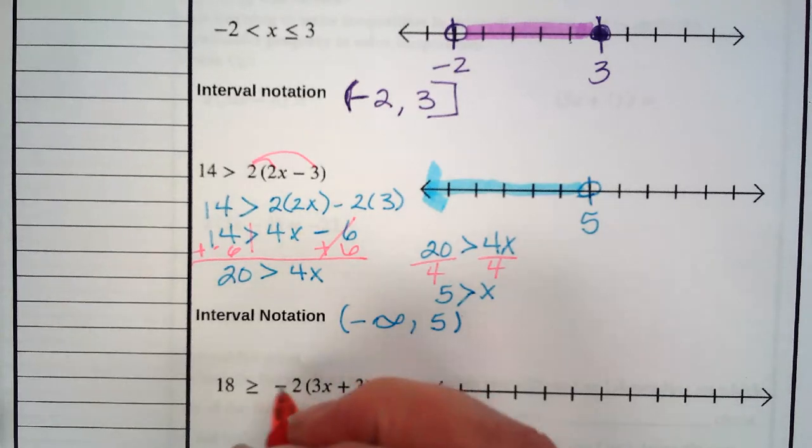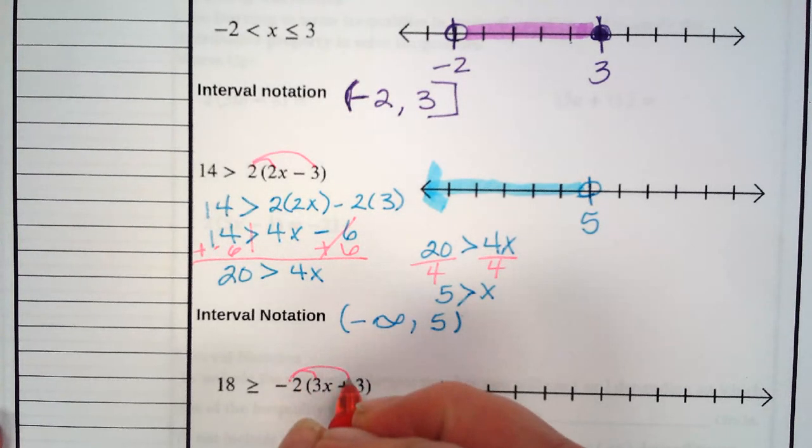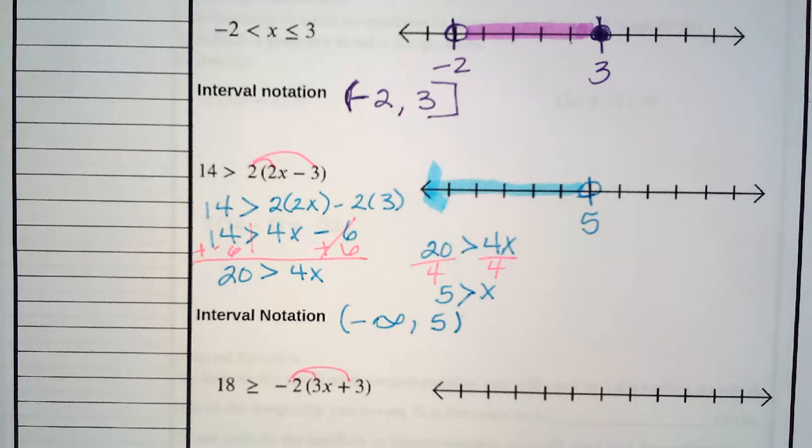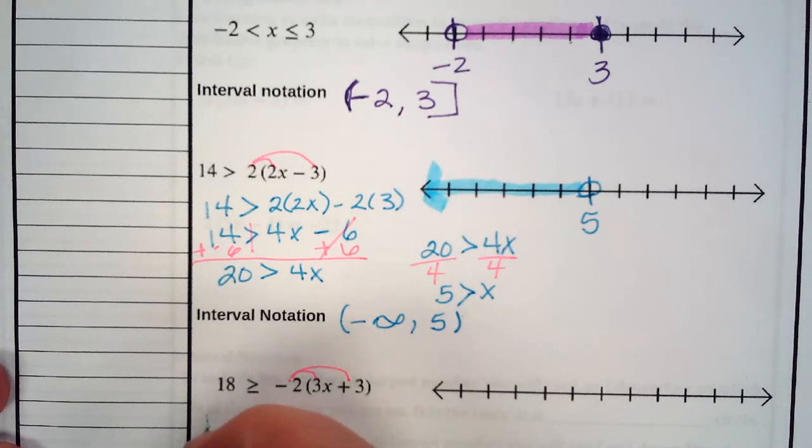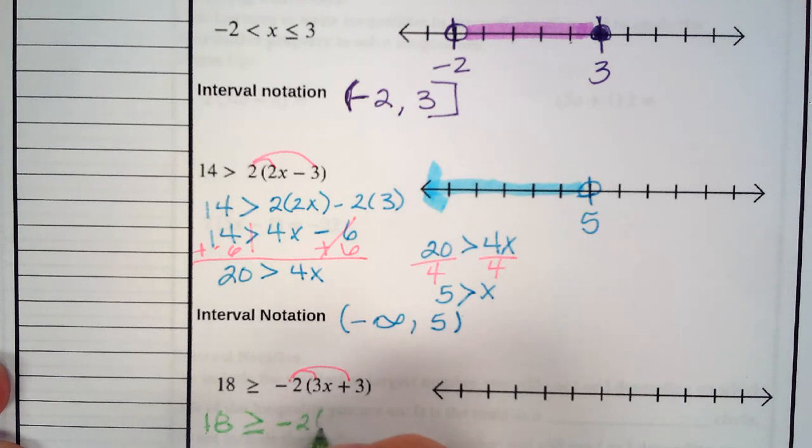Okay, step 1 is to distribute. 18 is greater than or equal to -2 times 3x plus -2 times 3.